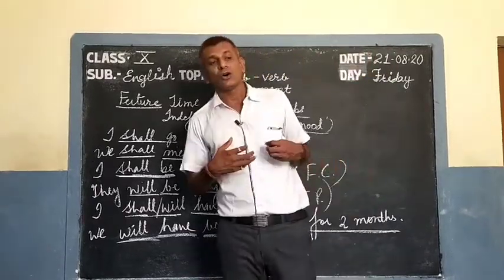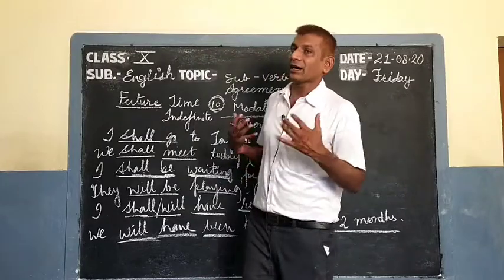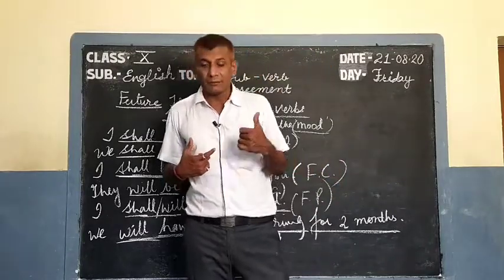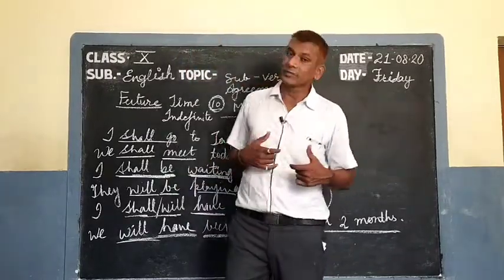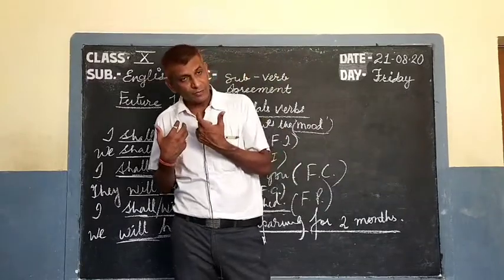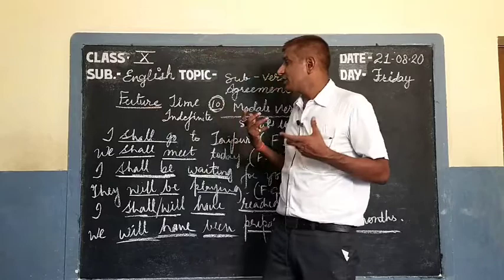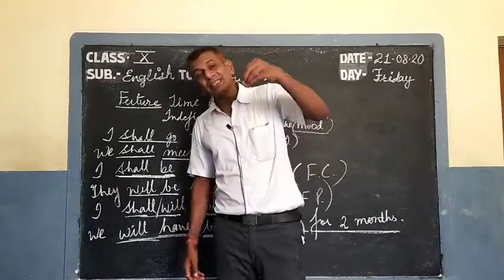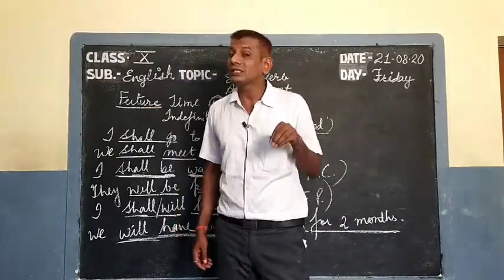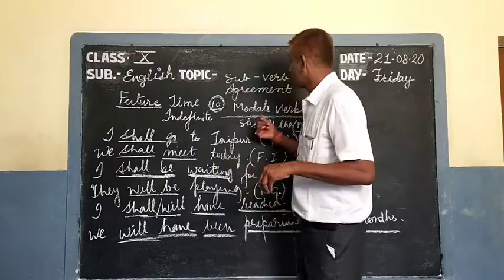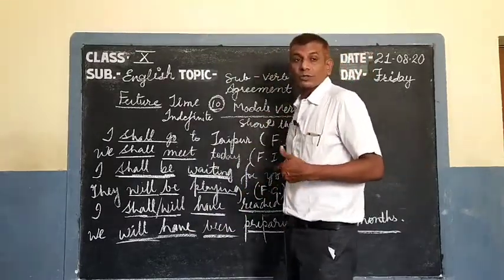May is future in present form. However, we use may for future time, but in that sentence we are using that modal verb for the present time.